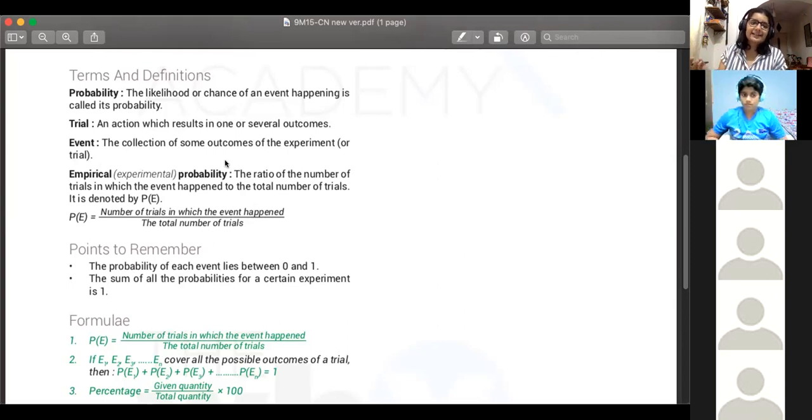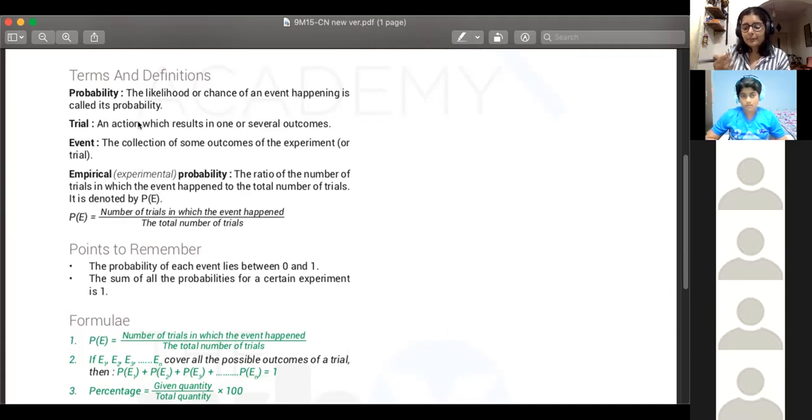Yes, Suhani is right. So trial is always an action. So when I ask you what is the trial, you need to figure out what is the action that is being done, or like what is happening, which is giving you results. So in this case, tossing the coin wala action is a trial.